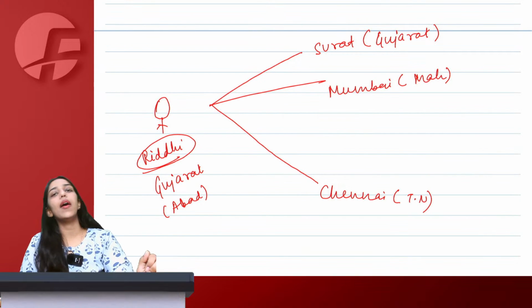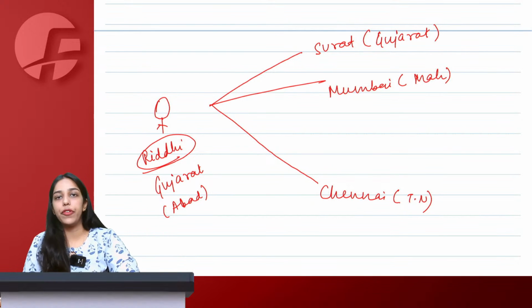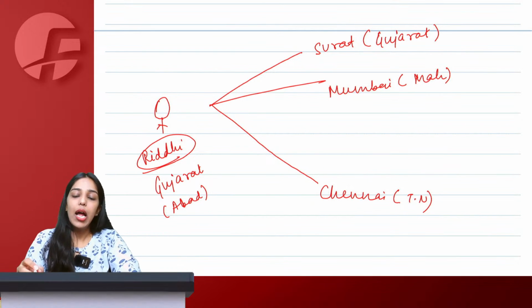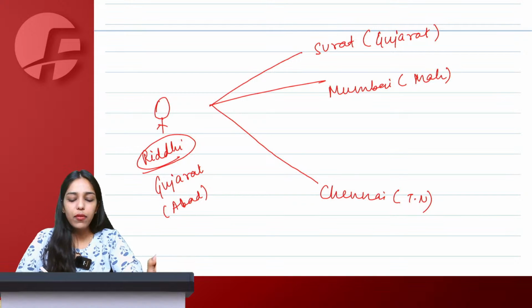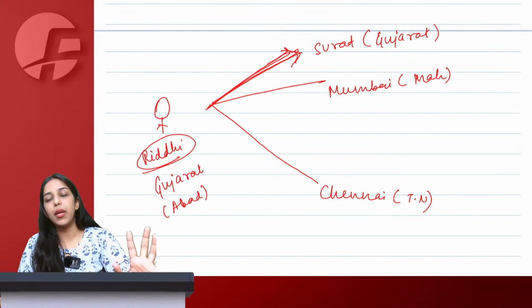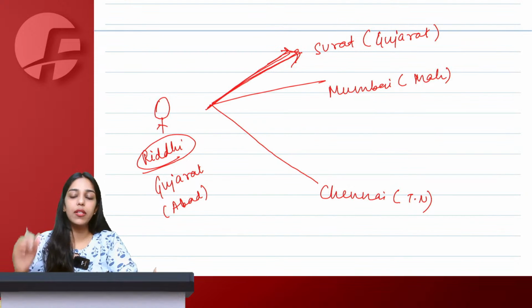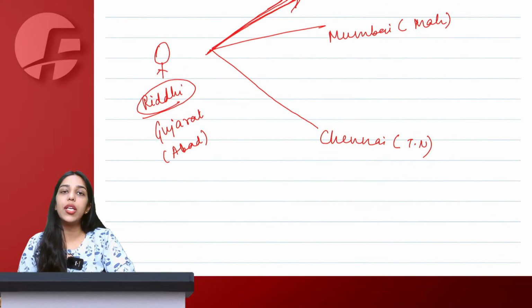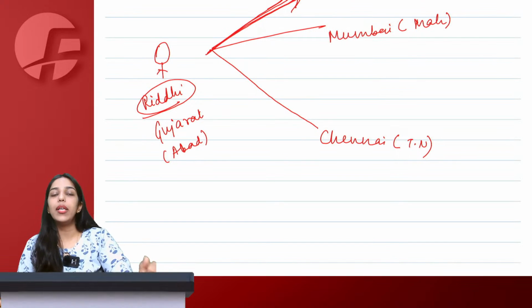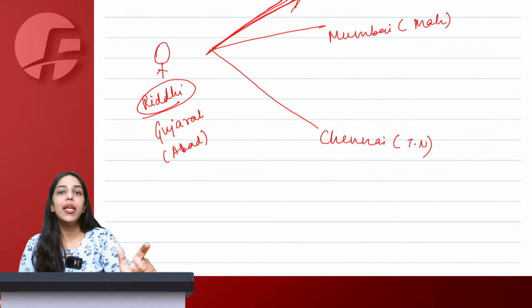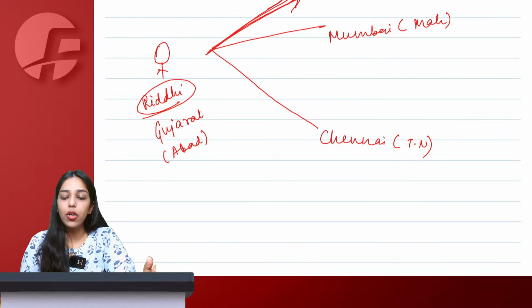Now, about Gujarat, I was very much confident because I've been staying here. I know the people in Gujarat and I was confident that okay, if I sell goods in Surat, I will be able to recover my money and everything will be okay. I can myself do it. But for Mumbai and Chennai, I was concerned because one, I don't know the language there. Two, I don't know the nature of people there. Will I be able to recover my money or not?